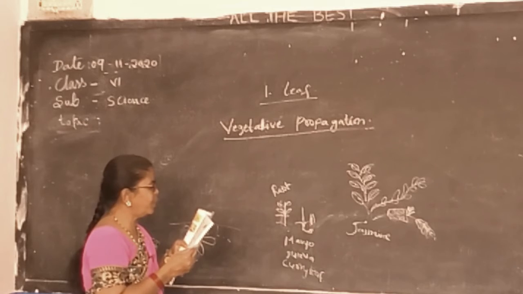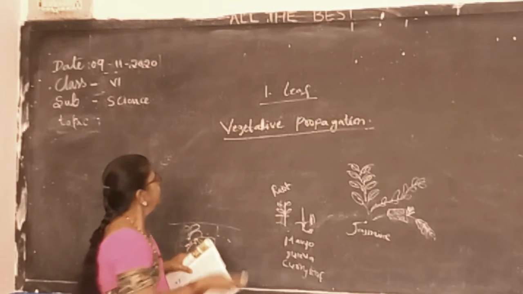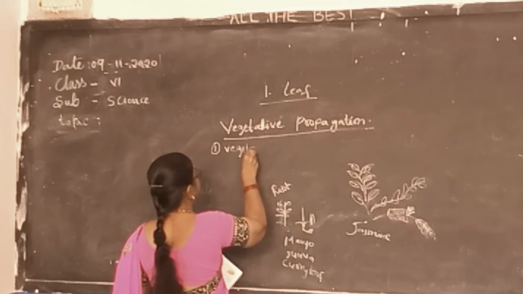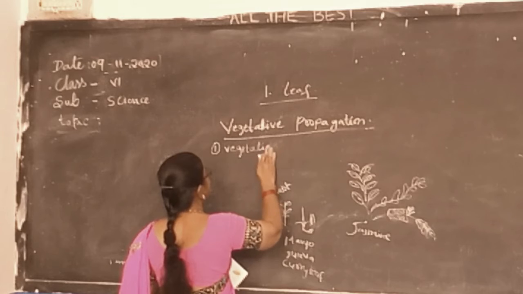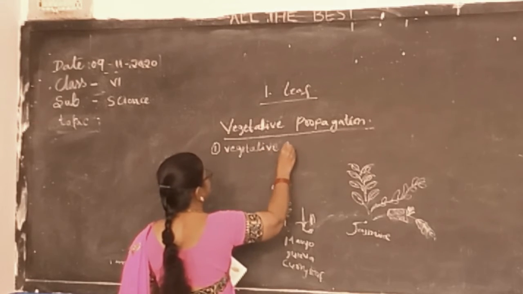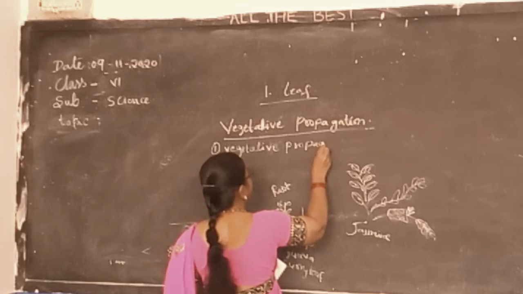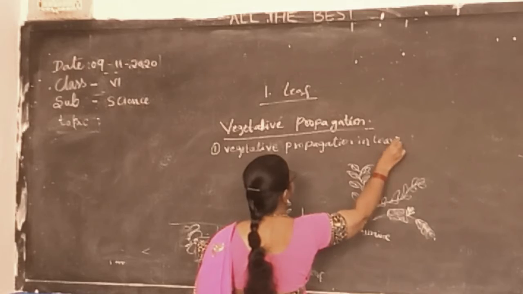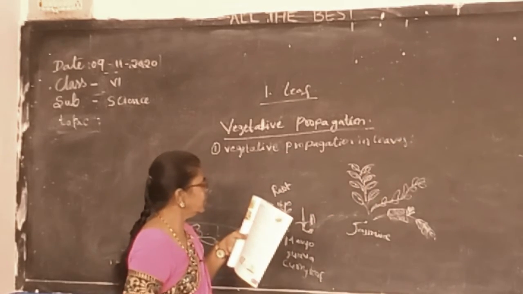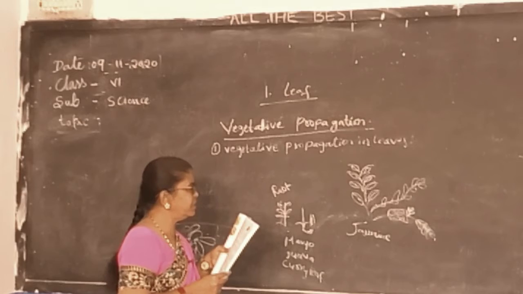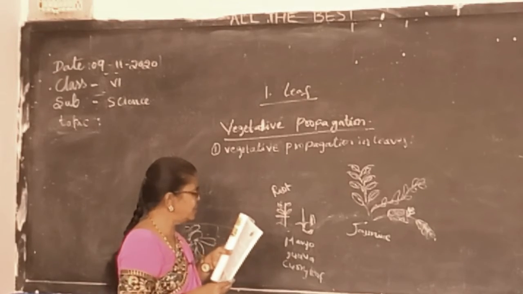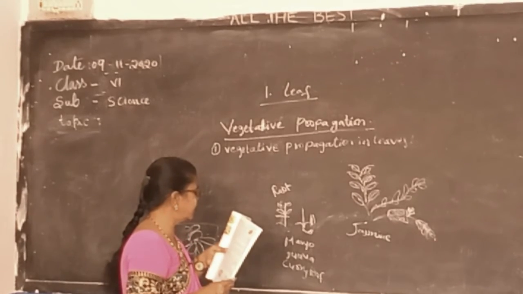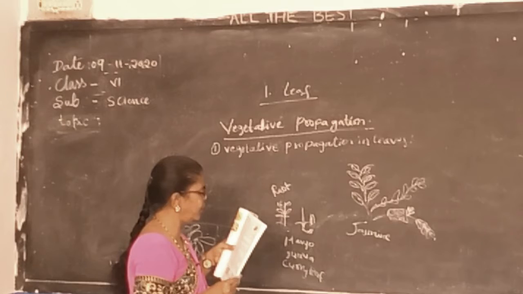And vegetative propagation in leaves. So let us see first how vegetative propagation in a leaf takes place. Just now we have studied what vegetative propagation is. Some plants produce new plants from their leaves. The leaves of some plants develop adventitious buds on them. Such leaves having buds can be used as the structure of vegetative reproduction in a plant.